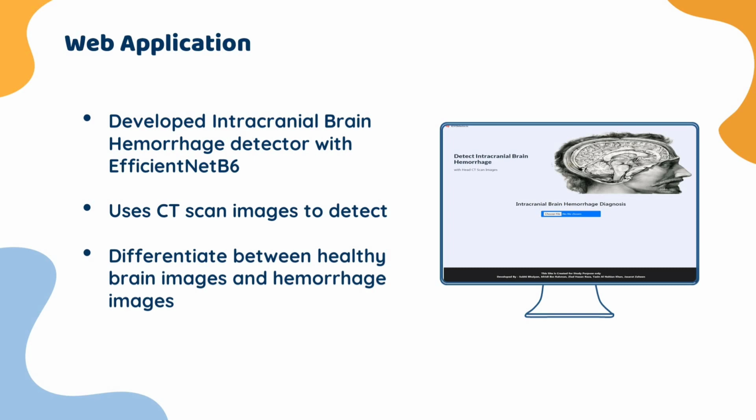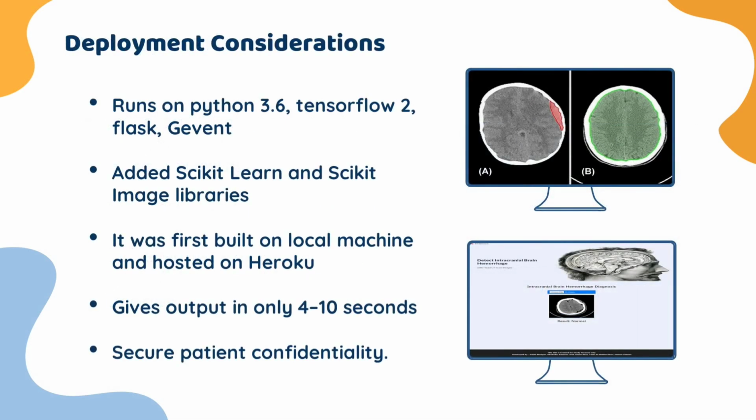Now if we move on to the next slide, we used Python 3.6, TensorFlow 2, and Flask at the back end to run the software. We have also included scikit-learn and scikit-image libraries to process the image input. The website was built on a local machine, later hosted on Heroku, which is a cloud platform. The user interface of the website is very responsive and very lightweight, with the help of Heroku's standard one-time dynos consisting of 512 megabytes of memory, which allowed us to have the user not requiring any further processing power.